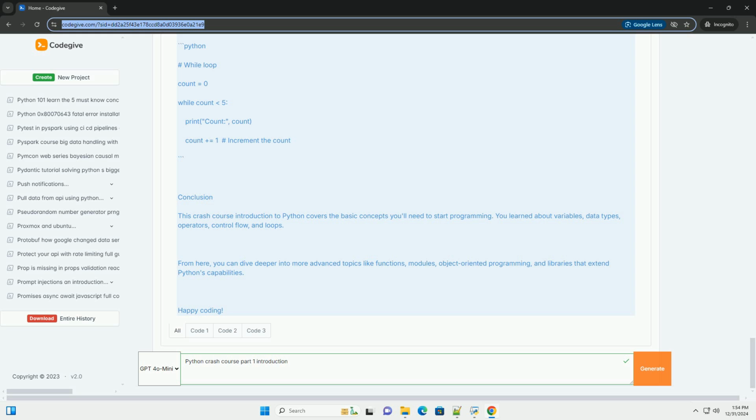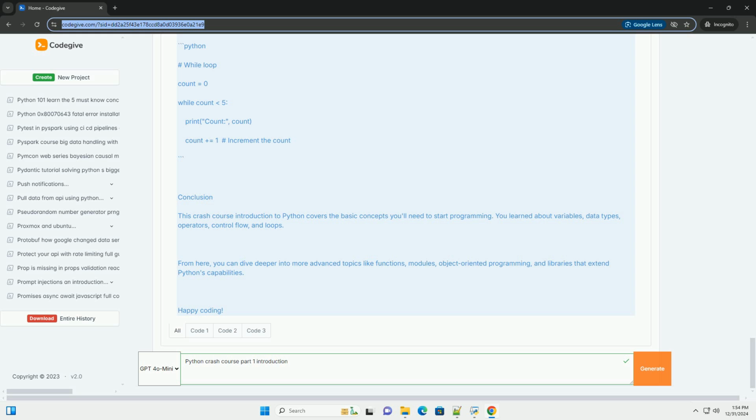2. Setting up Python. To start coding in Python, follow these steps. Download and install Python. Go to the official Python website, https://www.python.org/downloads, and download the latest version of Python. Follow the installation instructions for your operating system. Choose an IDE. You can use any text editor or integrated development environment, IDE, like PyCharm, VS Code, or even the built-in IDLE that comes with Python.